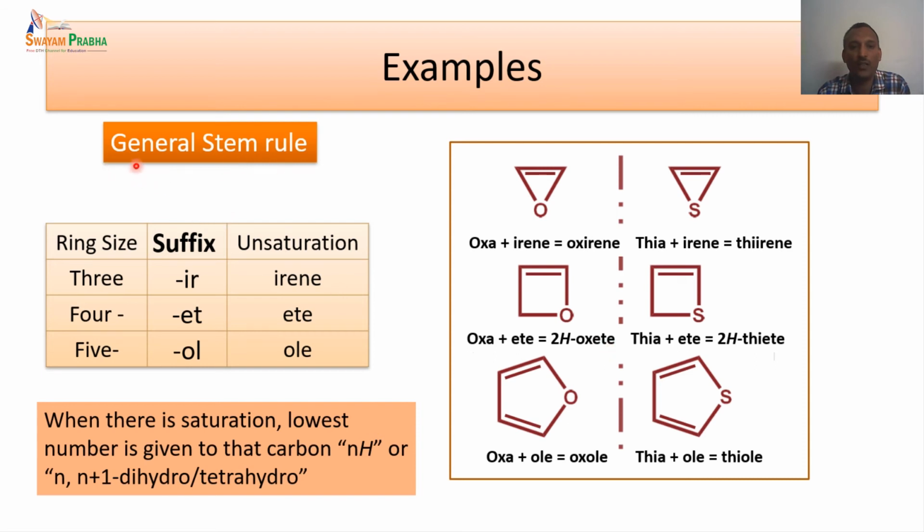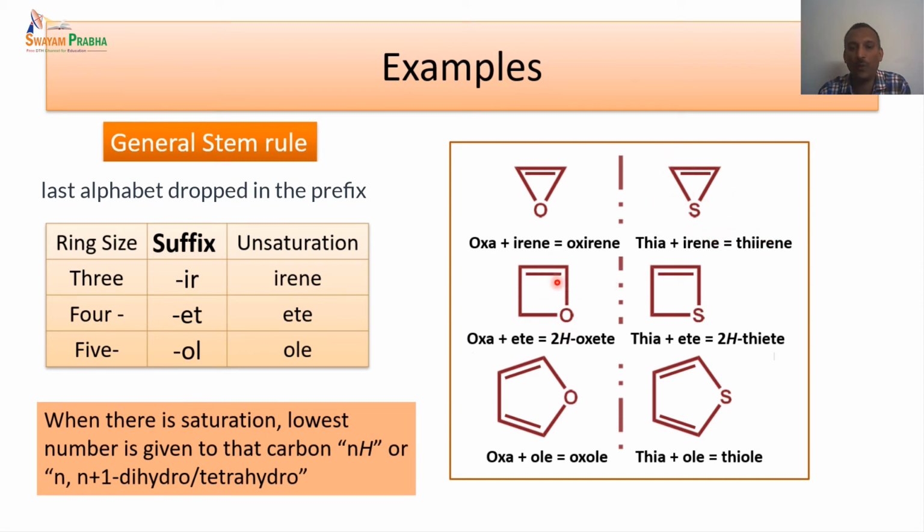So we will look at the general stem rule as an example here. So we have a three-membered ring. It is an unsaturated ring. So oxygen is the heteroatom. So this is the prefix that is added, oxa, and this does not have nitrogen. So we simply use the stem word irene. So oxa plus irene is oxirene. So that is the name given here. And if sulfur is present, the prefix is thia. So thia plus irene is thiirene. So this is the name for this particular compound.